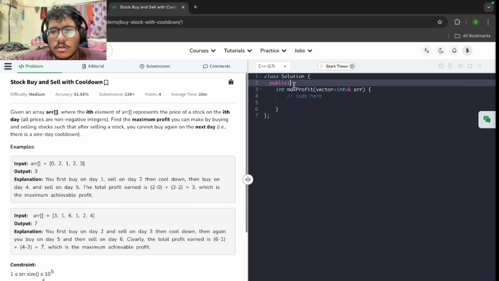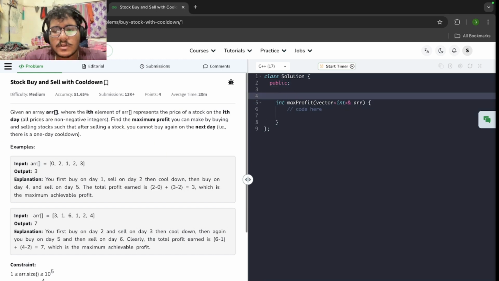Rather than naming the function f, let me name it check. It's my style, I name my recursive function as check. So let the current position be position. I need a flag variable that will store the current state, whether I am going to sell or I am going to buy, and then I just require the array itself.